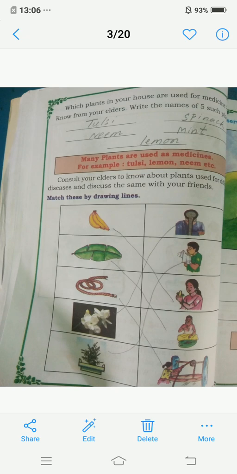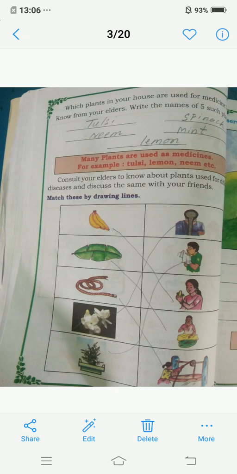On the B side they are given pictures. So first is banana. We will eat that banana. The girl is eating the banana. The second is banana leaf. On the B side, in the fourth line, one girl is sitting and eating on the banana leaf. So we use these leaves for sitting and eating there.